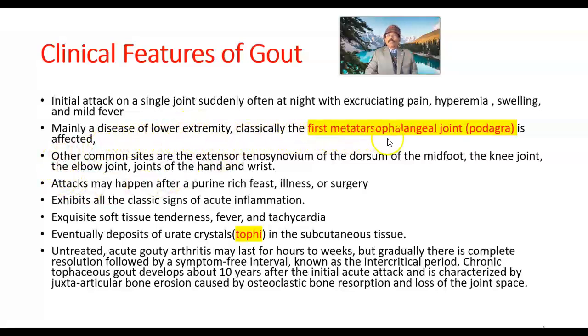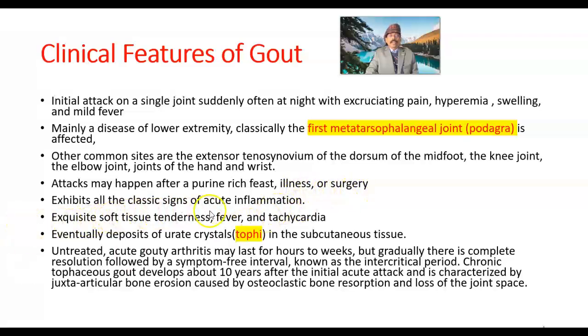Classically, the first metatarsophalangeal joint, podagra, is affected. Most common sites are the extensor tenosynovium of the dorsum of the midfoot, the knee joint, elbow joint, and joints of the hands and feet. Attack may happen after a purine-rich feast, illness, or surgery.